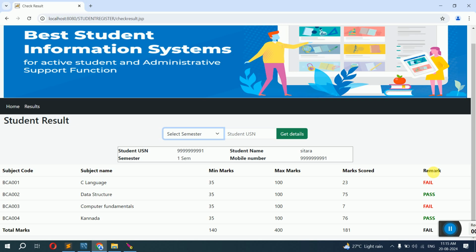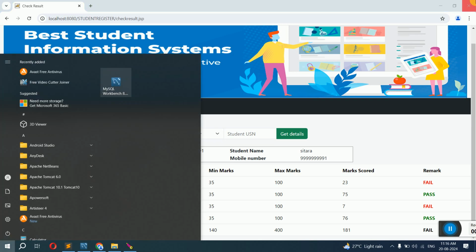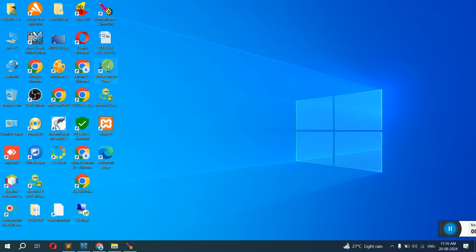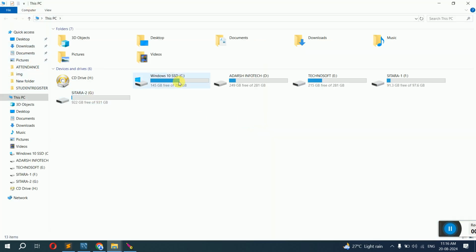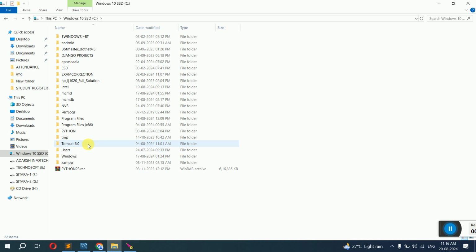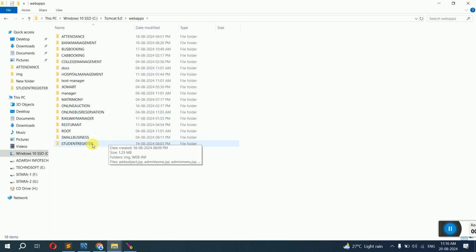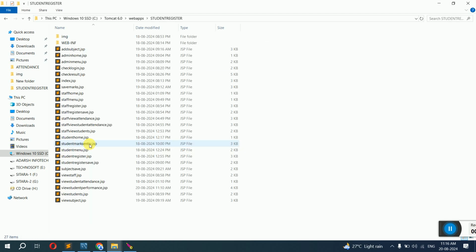Once you have explained the execution, they may ask you some questions on this. For example, first they will ask where you have stored this project, in which place your project code is written. For that, you have to go to This PC. In C drive, we have Tomcat 6. In this Tomcat 6, there is one more folder called Web Apps. Inside Web Apps, there is a folder called Student Register. In the Student Register, we have all the pages stored.